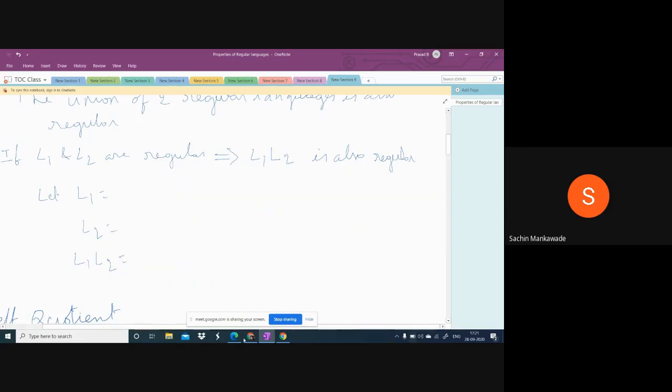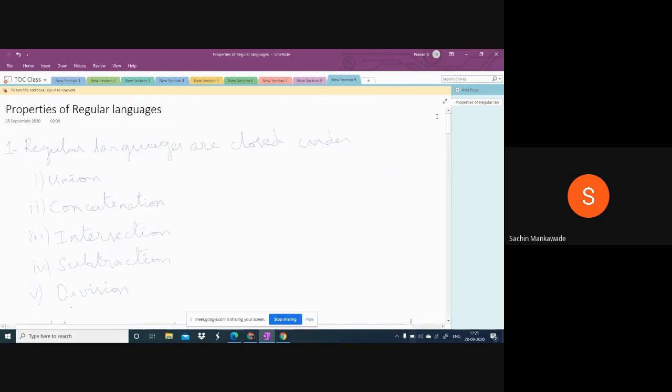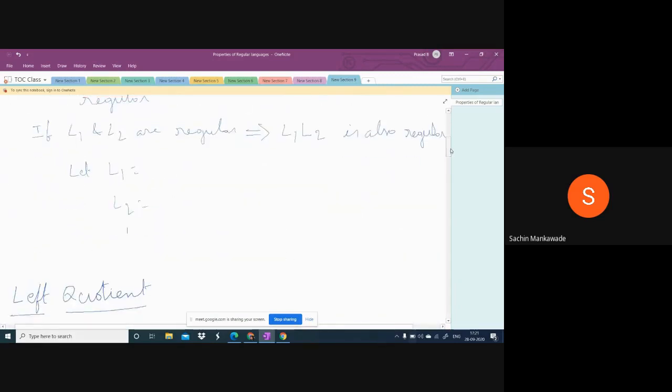Next one is subtraction. If L1, L2 are regular, then their subtraction, that is L1 minus L2, is also regular. What is L1 minus L2?